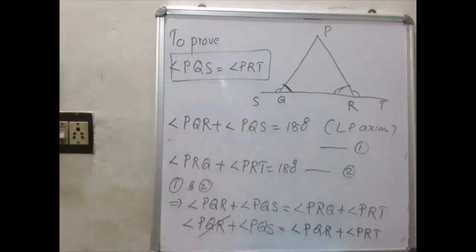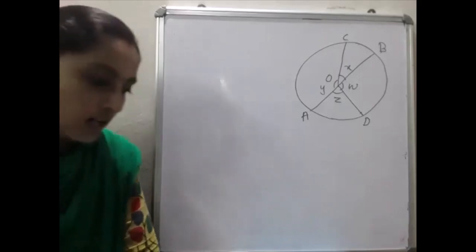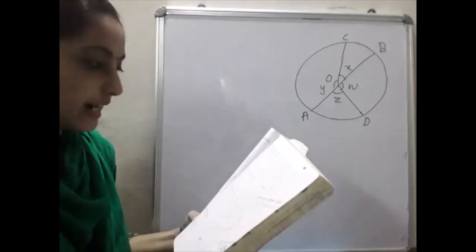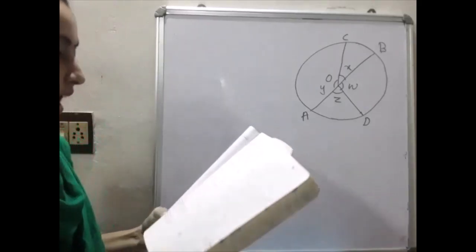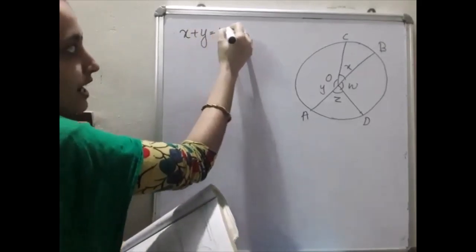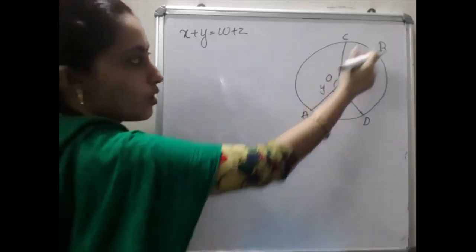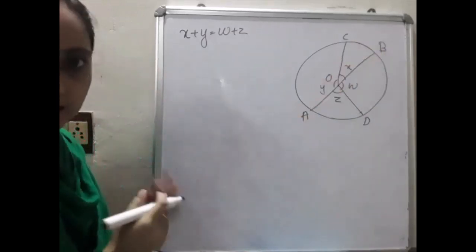Please write down the next question. Next one is textbook page number 97, fourth question. And given that x plus y will be equal to y plus z. That is already given in the question. We have to prove that AOB is a straight line. Straight line means what?